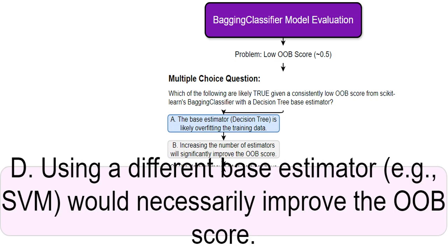Switching to a different base estimator like an SVM, support vector machine, might help, but it's not a guaranteed solution. The root problem could be data-related, regardless of the base estimator.